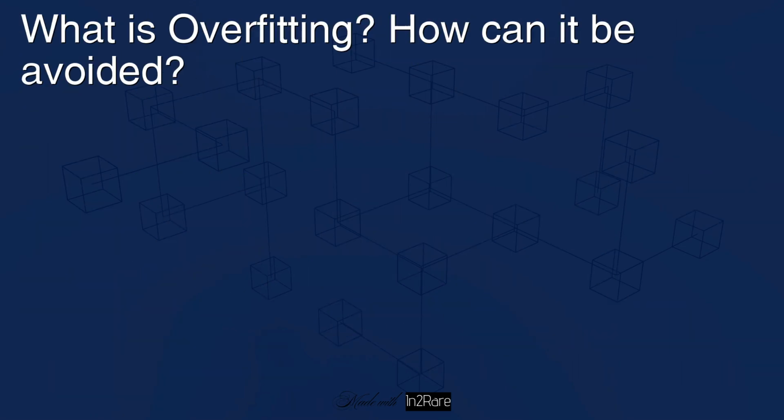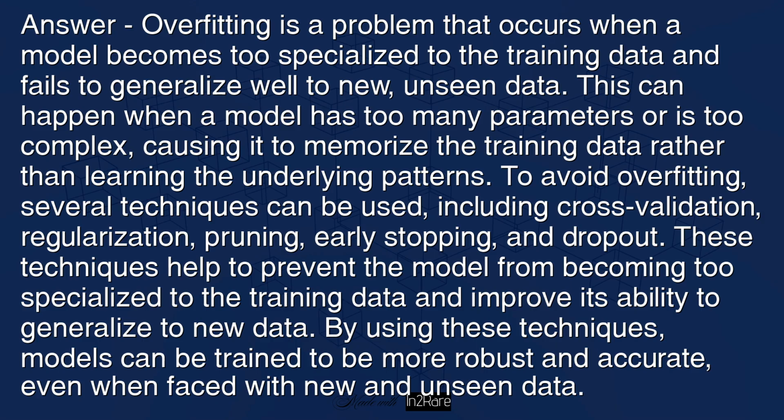What is overfitting? How can it be avoided? Answer: overfitting is a problem that occurs when a model becomes too specialized to the training data and fails to generalize well to new, unseen data. This can happen when a model has too many parameters or is too complex, causing it to memorize the training data rather than learning the underlying patterns.